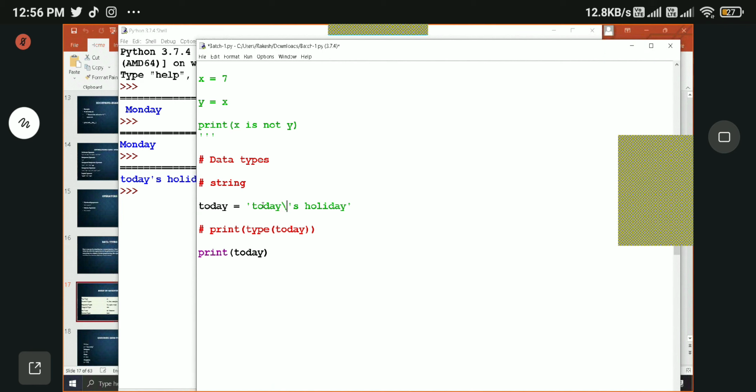And when you're using a single quote for your string and you want to use a single quote again in your string, you should use a backward slash before the quote.